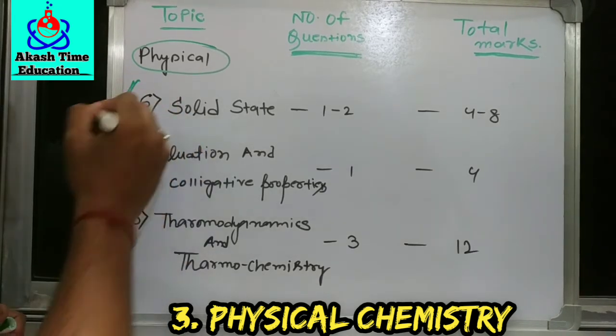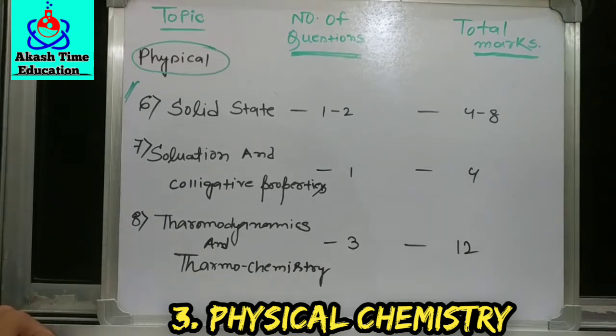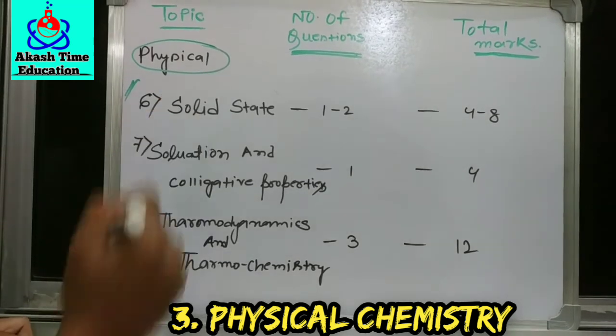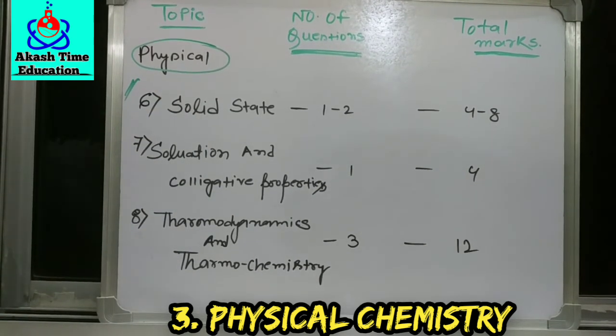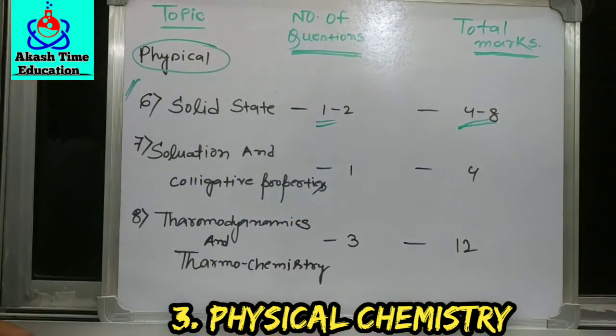After that, our sixth topic in physical chemistry is the solid state. This is a very important and very easy chapter. Crystal structures like NaCl, sodium chloride, wurtzite, that kind of structure comes in your exam. I clearly told you the main topics under the solid state. You just follow Akash Education, and if you want to read solid state, then go to my playlist. There I also made a video on the solid state. It's a very important video for all of you. Here 1 to 2 questions, between 4 to 8 marks, come from the topic.